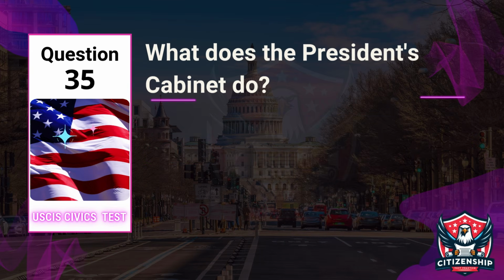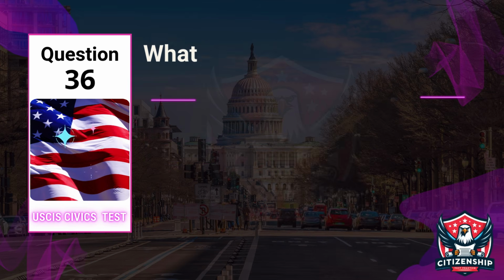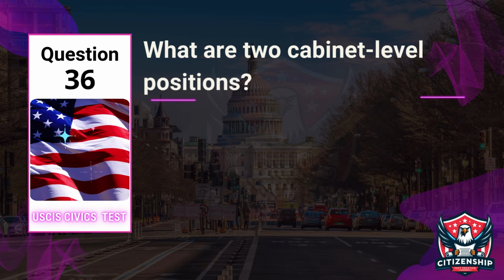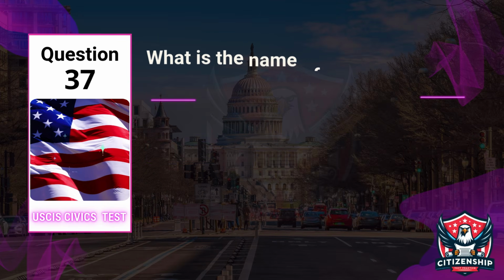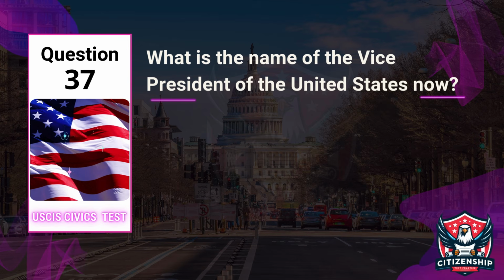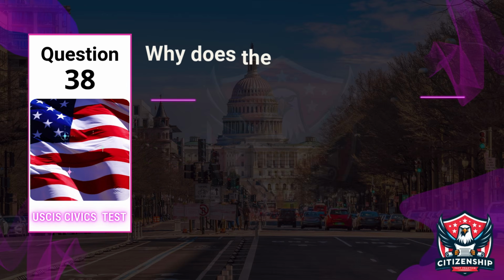Question 35. What does the President's cabinet do? Answer: Advises the President. Question 36. What are two cabinet-level positions? Answer: Attorney General and Vice President. Question 37. What is the name of the Vice President of the United States now? Answer: J.D. Vance.